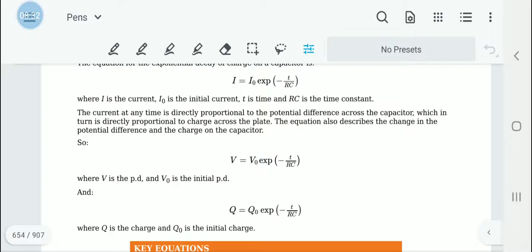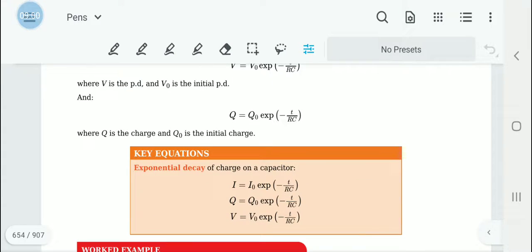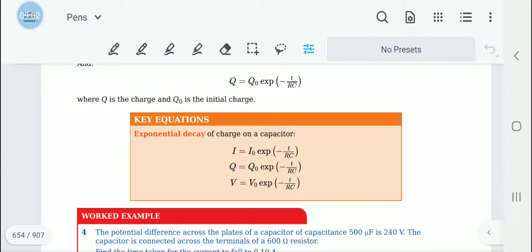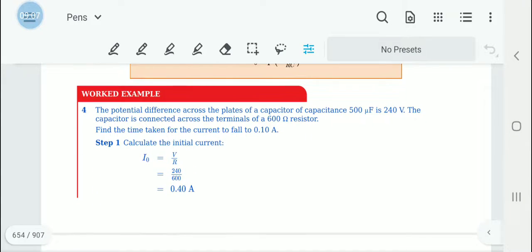V equals V0 exp negative t upon RC. Then Q equals Q0 exp negative t upon RC. In all of these three, you need to remember the left hand side, I, V, Q, is the individual current, voltage, or charge. But I0, V0, Q0 all stand for the initial current, initial voltage, or initial charge. Depending on the data they have provided, we would have to use one of these three equations. So now let's look at the fourth example.